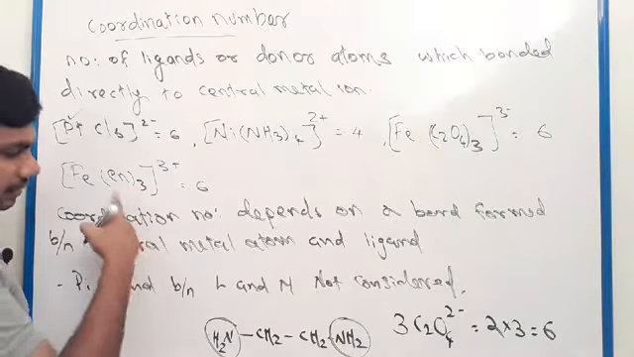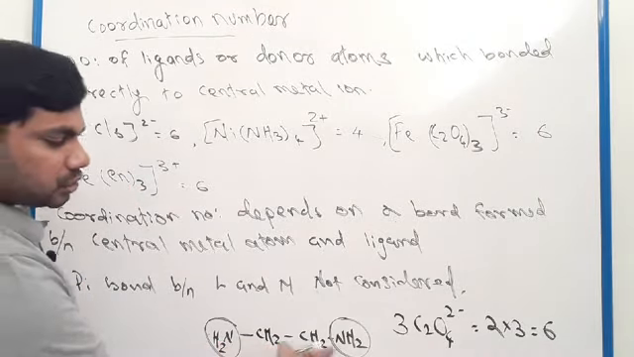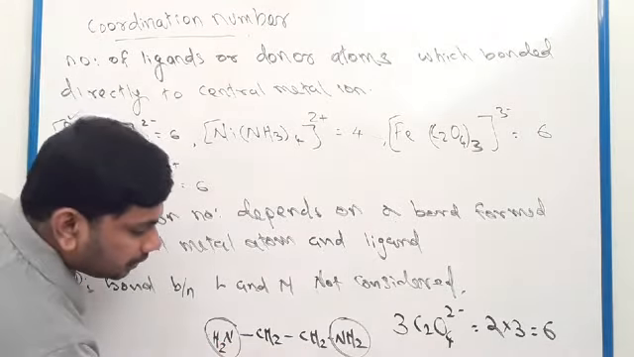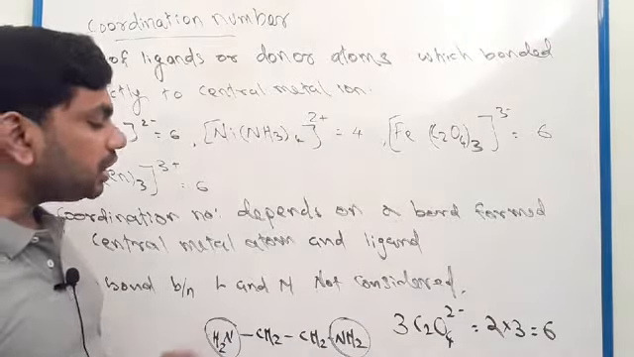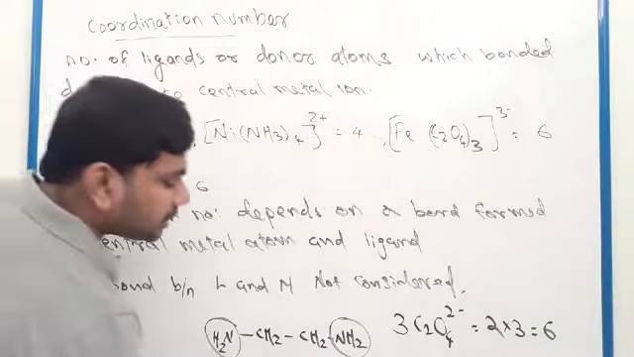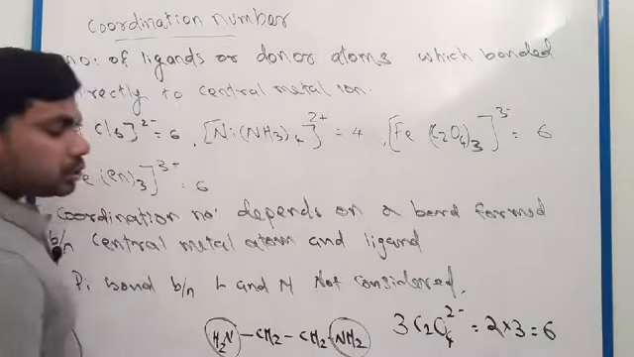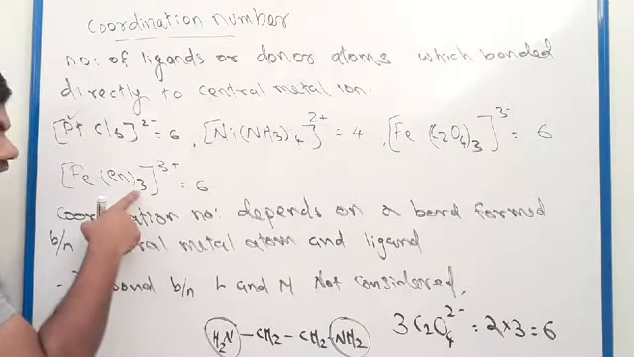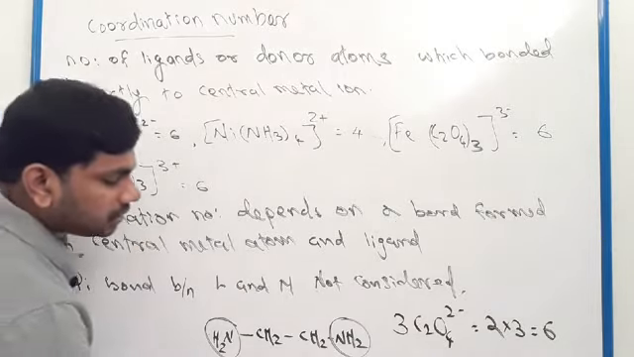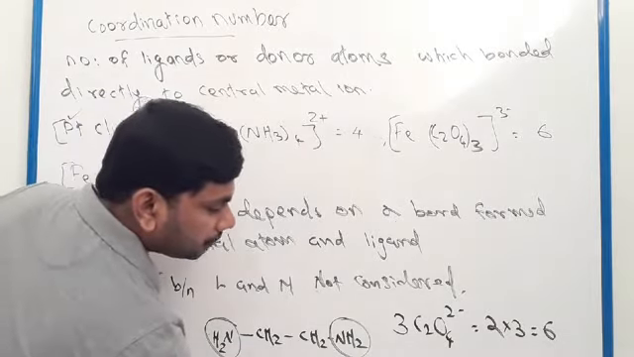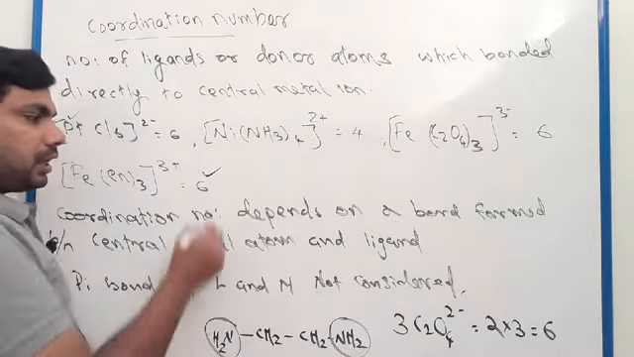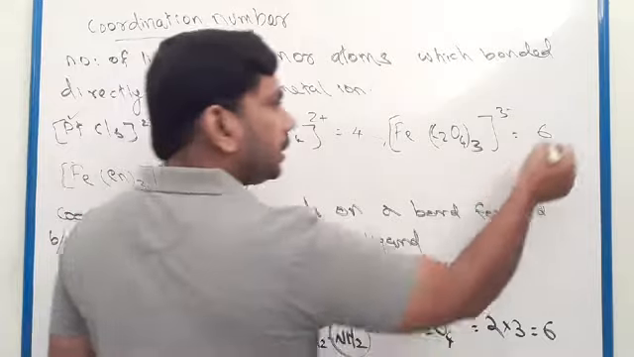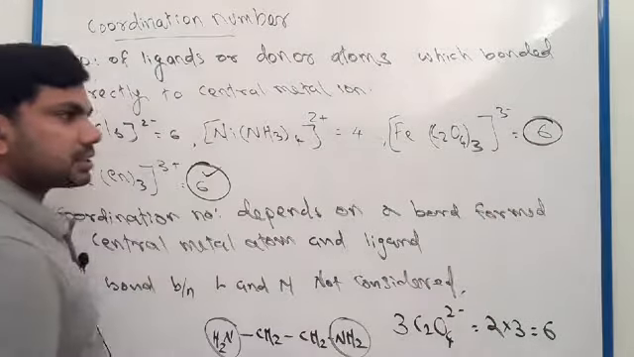Here, look here, ethylene diamine means CH2, CH2, NH2, NH2. Simply you can represent it like this: en. En means ethylene diamine. One ethylene diamine has 2 donor atoms. Here there are 3 ethylene diamine, which means 2 times 3, 6 donor atoms. So here the coordination number is 6. Here also the coordination number is 6.